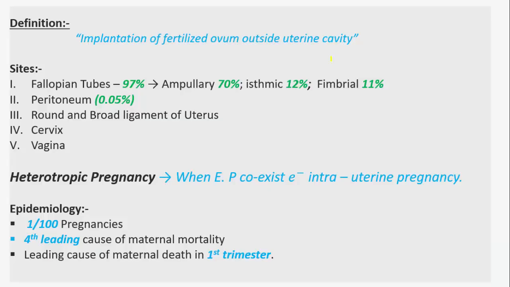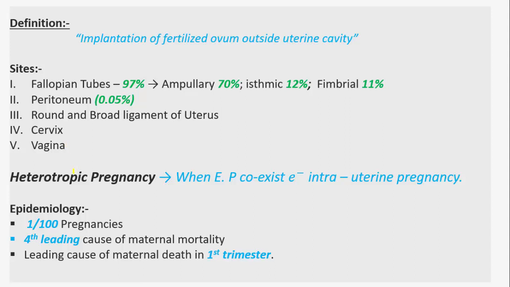So what's the definition of ectopic pregnancy? It is implantation of a fertilized ovum outside the uterine cavity. In the fallopian tube, there is a 97% chance: in the ampulla 70%, isthmus 12%, fimbrial 11%, and in the peritoneum 1% to 0.05%. It can also be implanted in the round and broad ligament of the uterus, cervix, vagina, and ovaries.